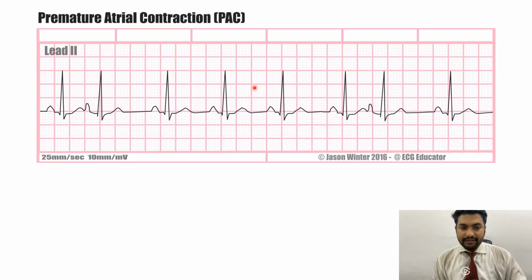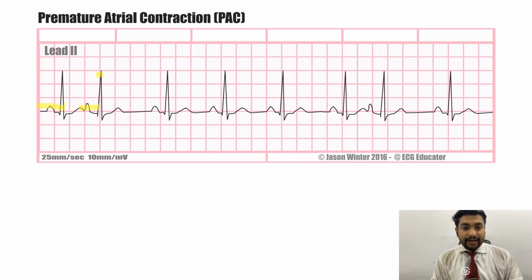from the normal morphology of the P wave. So if we look at this example, we have a P wave, then a QRS complex, a T wave. Then if you look at this P wave, you will see that it is different from the rest of the P waves. This is our sign of premature atrial contraction, and the QRS complex is of normal shape. This is how we differentiate premature atrial contraction from premature ventricular contraction: it has a normal QRS complex and it also has a P wave which is different in morphology. These two are coming prematurely and they are followed by a resting period.